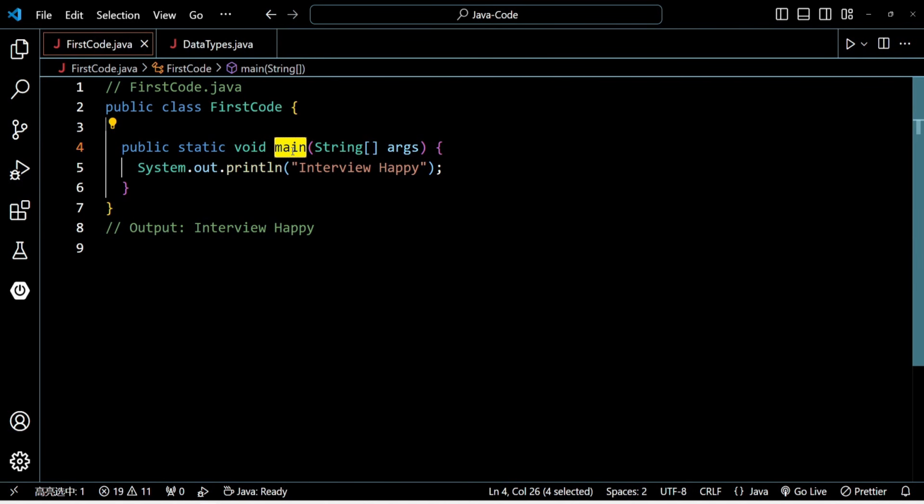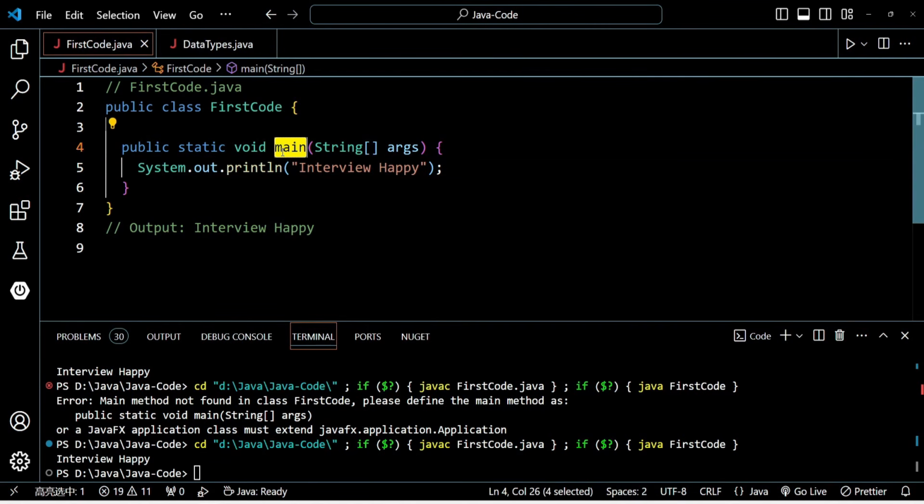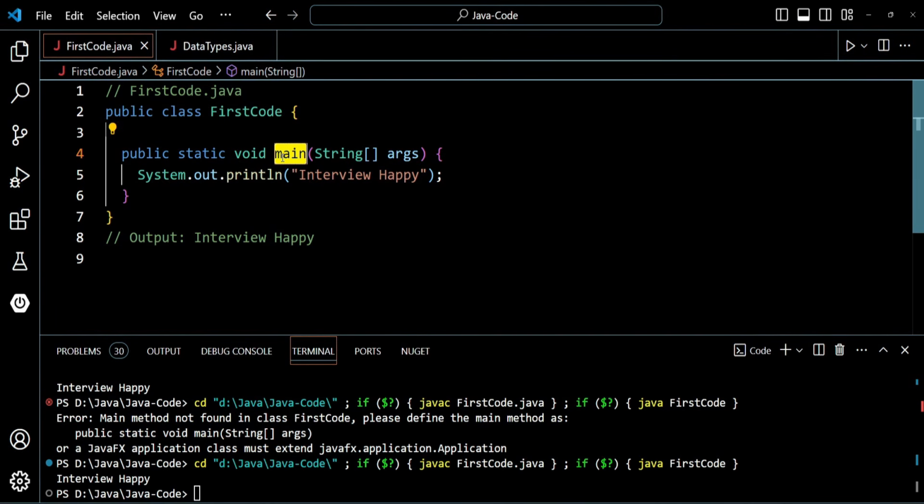Now listen carefully. Whenever you execute any program, the JVM program will first execute it. And like we call methods in our normal Java program, similarly the JVM program will call this main method from inside it. That's how this main method will be executed. In a way, you can also say that the main method in Java is the first method to be executed by the JVM, or that the main method is the entry point for a Java program.